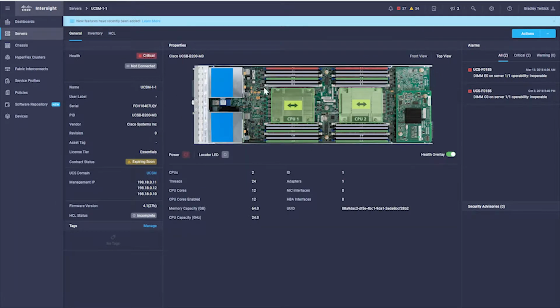Ooh, if I look at the top view here, I'm immediately drawn to these 2 DIMMs that are showing red. So sure enough, I've got 2 bad DIMMs in this system. And if I look over here on the right-hand side, I can see the alarms that are associated with these 2 bad DIMMs. So over on the right-hand side, I can see any alarm for specific systems that I'm currently working with. Now let's go back to the dashboards here.